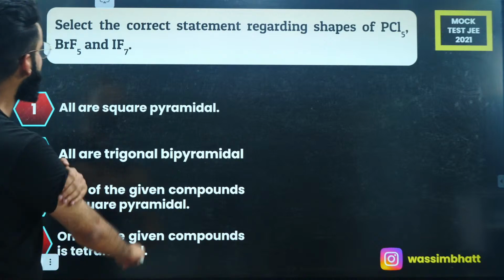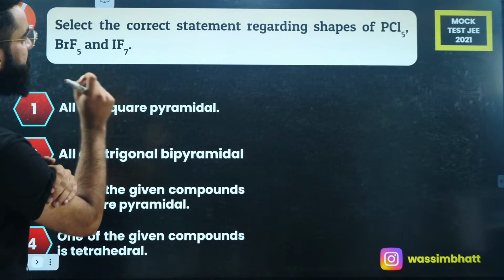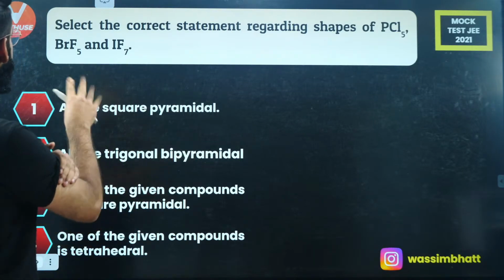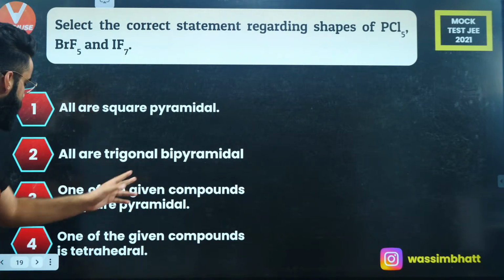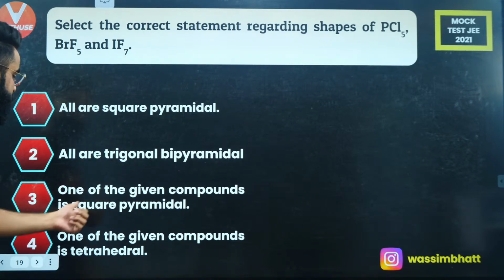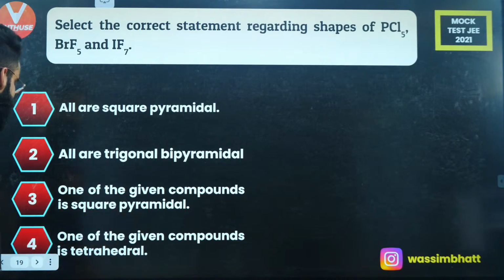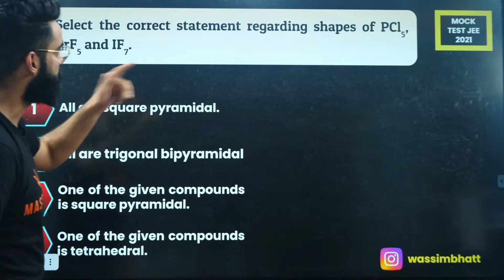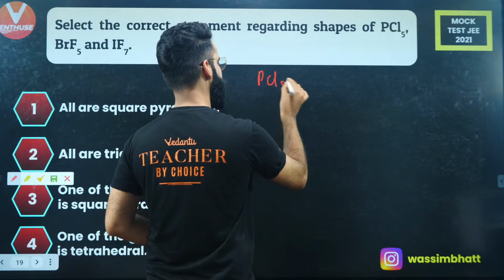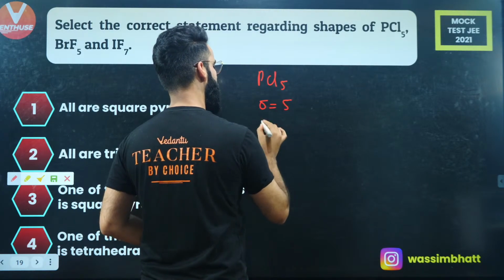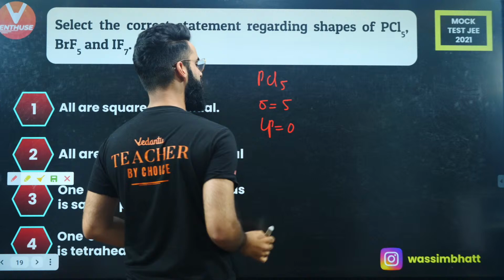This is the question. Select the correct statement regarding the shapes of PCl5, BrF5 and IF5. All are square pyramidal, all are trigonal bipyramidal. One of the given compound is square pyramidal, one of the given compound is tetrahedral. Let's check it out too. So let's start with PCl5. How many sigma bonds? 5. How many lone pairs? 0. 5 sigma bonds, 0 lone pair.